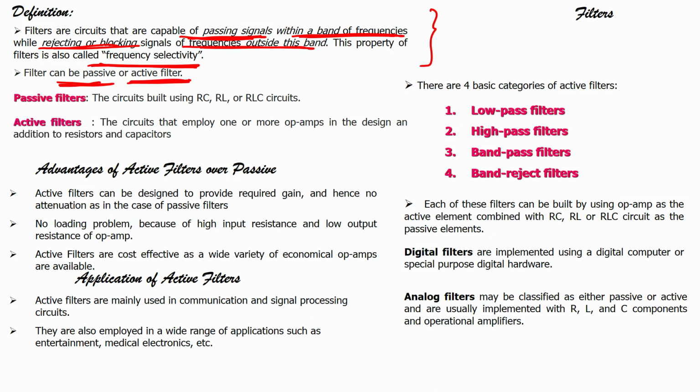So, what do we mean by passive filters? The circuits built using RC, RL or RLC, either using a resistor and capacitor, or resistor and inductor, or resistor, capacitor and inductor, are called passive filters. We have already seen what passive components and active components are; these are the passive filters.